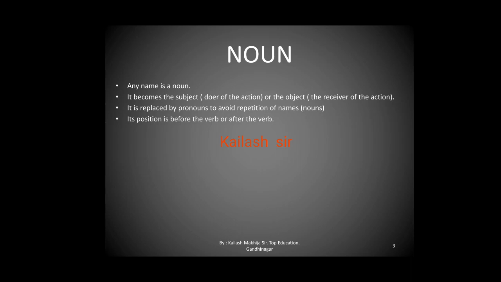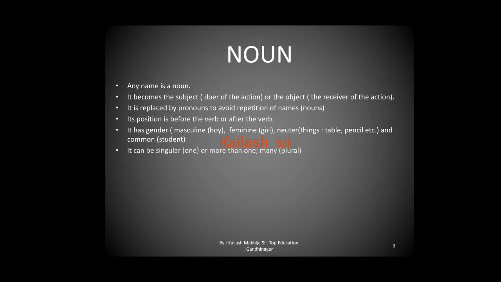Its position is before the verb or after the verb. It has gender: masculine, example boy; feminine, example girl; neuter, example things, non-living things, table, pencil, etc.; and common, that is, it can be masculine as well as feminine, example a student. It can be singular, one, or more than one, or many, that is plural form.